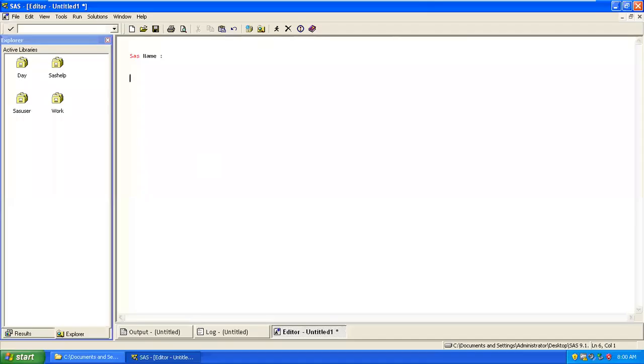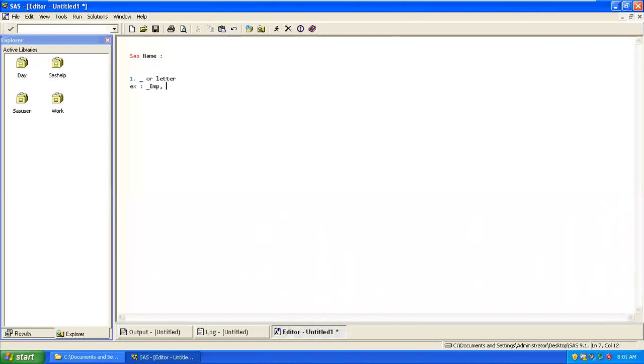But when you go to SAS, you need to follow some procedures. The first rule is that any name should start with an underscore or a letter. For example, I can use underscore EMP, talking about employee name.